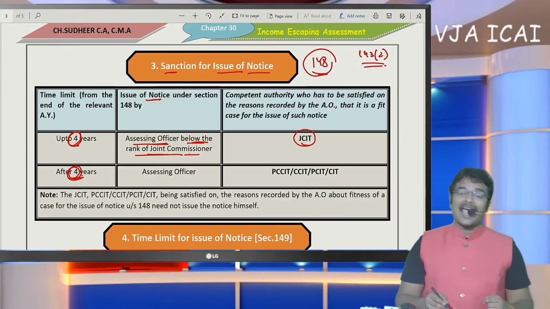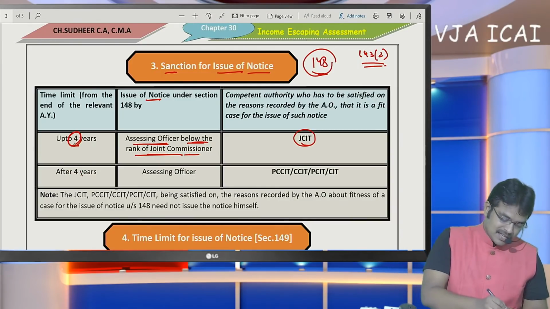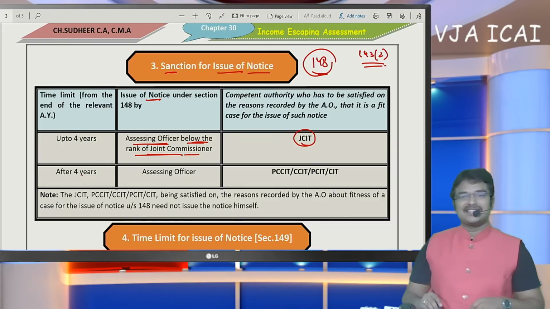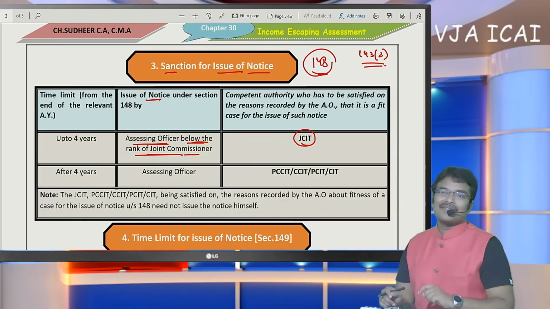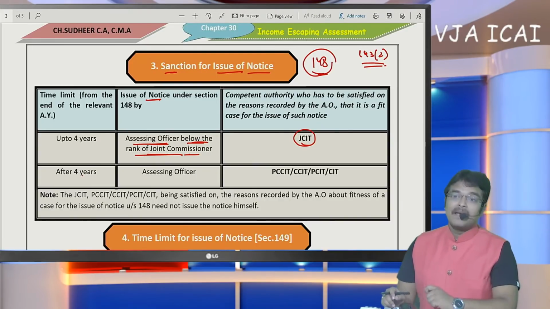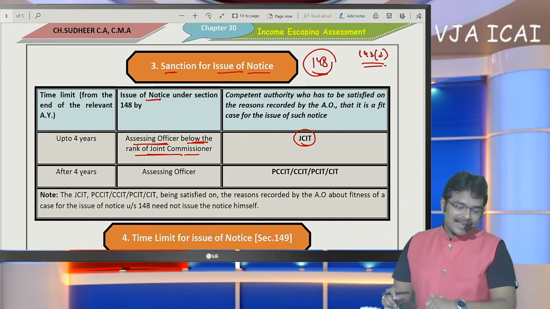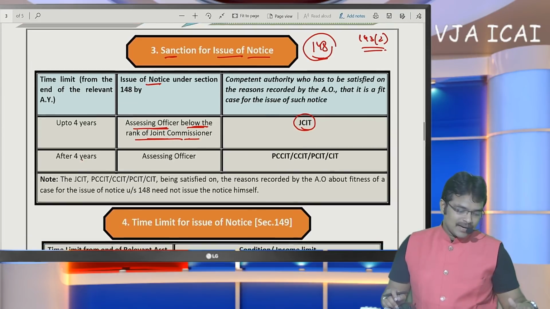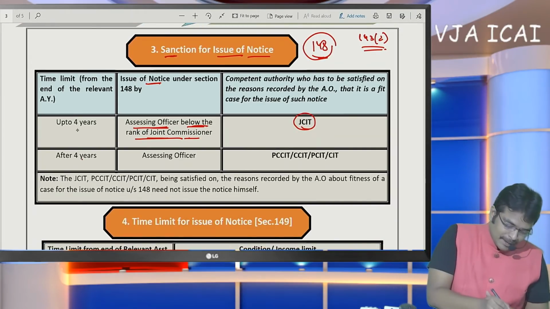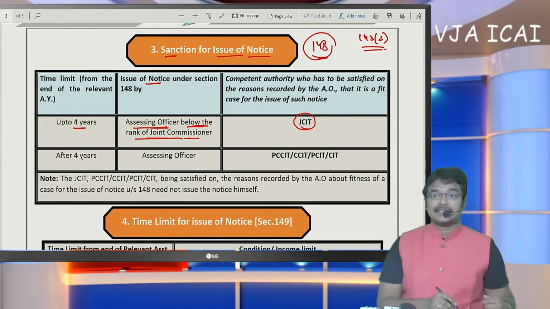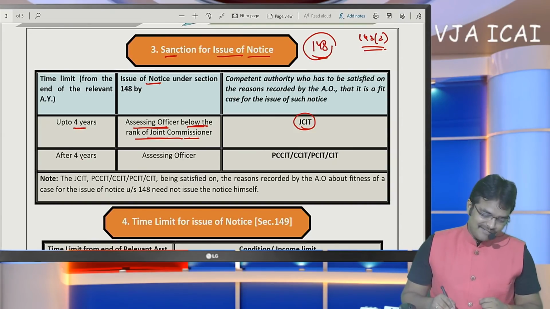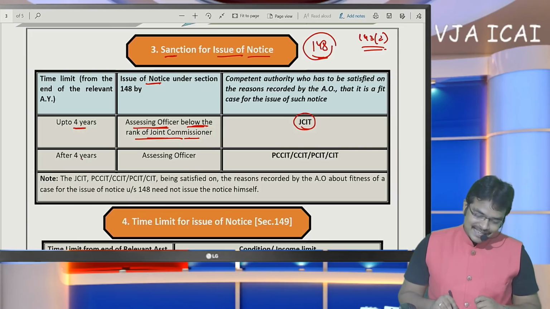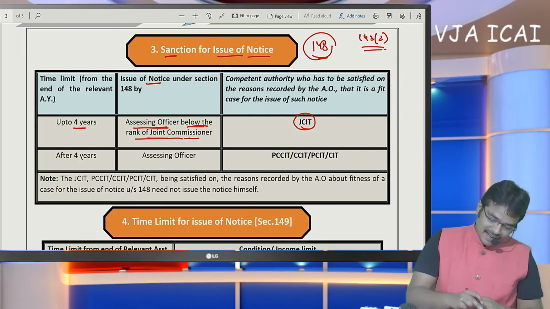Generally, there must be a time limit for issuance of notice. For a scrutiny notice, we have discussed that the notice has to be issued within 6 months from the end of the year in which the return has been filed. Now, coming to income escaping assessment, notice has to be issued within 4 assessment years when the escaped income does not exceed 1 lakh.